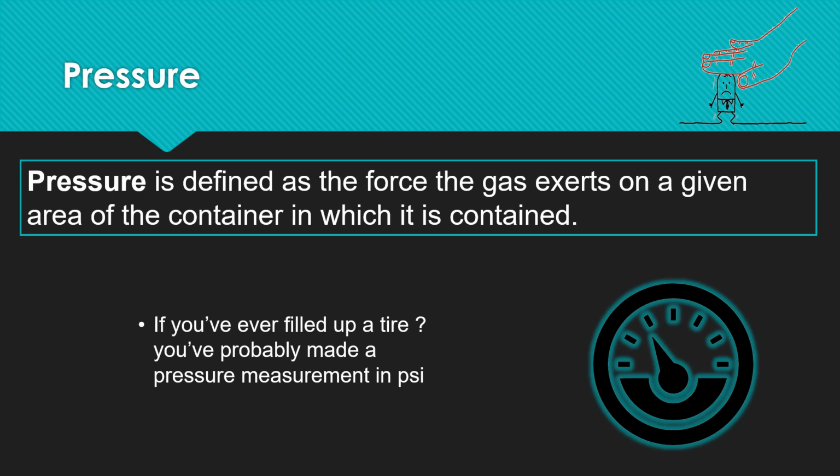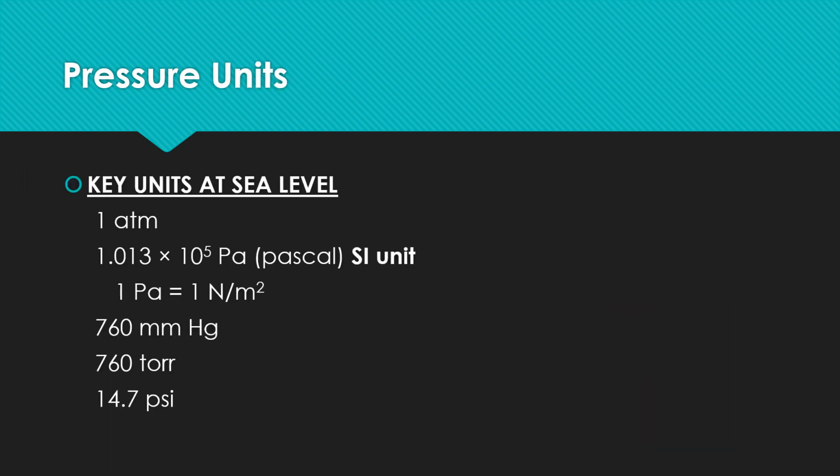We measure that value in psi. We can measure the pressure using different units. At sea level, the pressure of the atmosphere is 1. We call this 1 atmospheric pressure. The unit we write as ATM, for the 1 atmospheric pressure at sea level in normal conditions. Therefore, 1 atmospheric pressure is equal to 1.013 times 10 to the power 5 pascals.